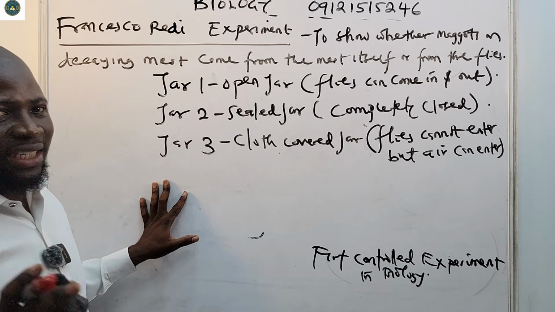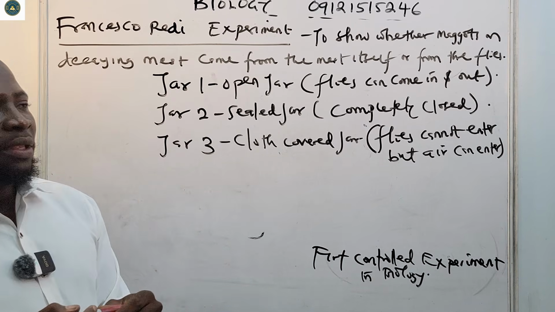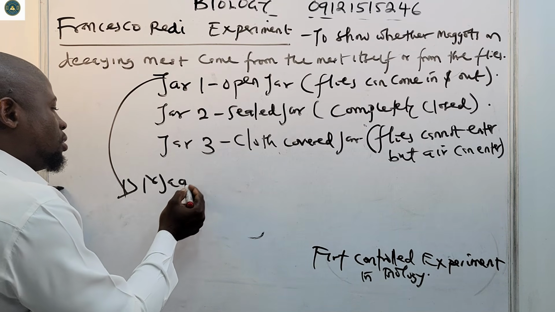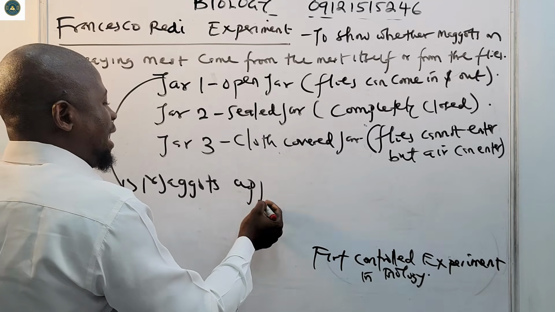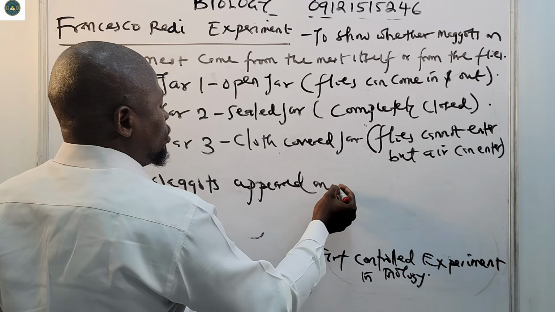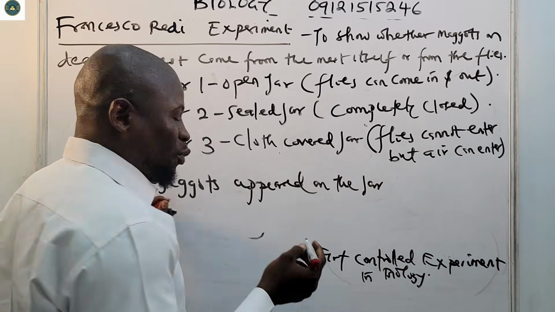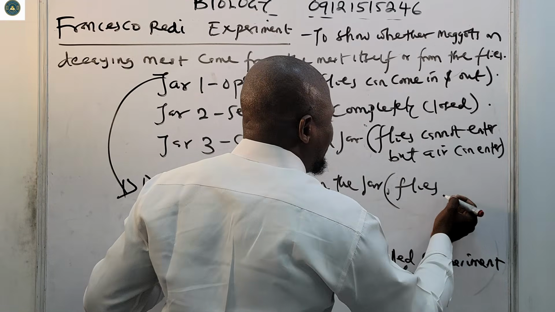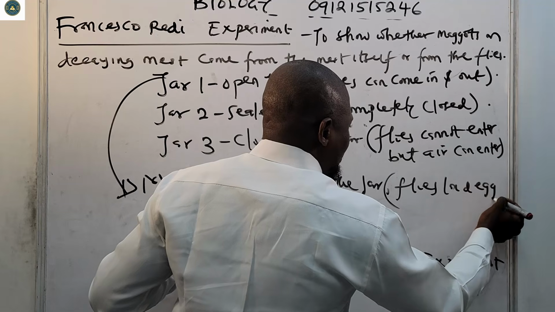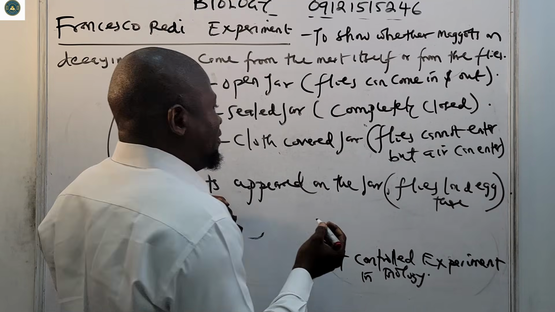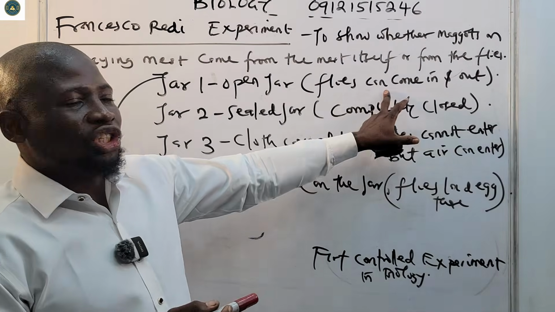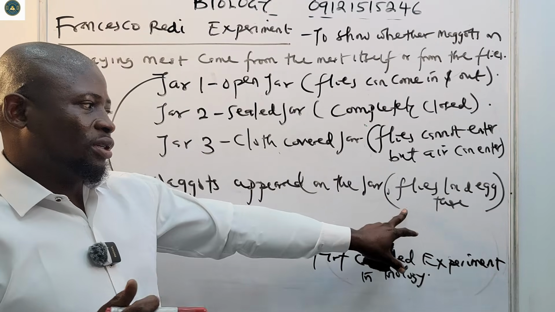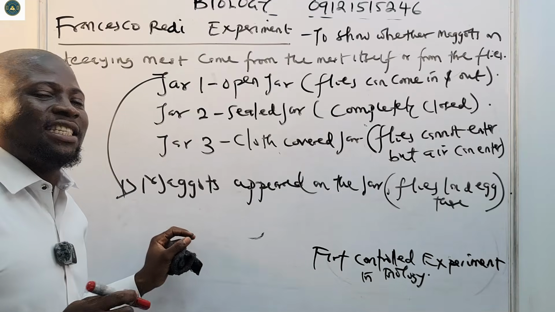Now, what did he observe? For the open jar, the first one, he observed that maggots appeared on the jar. Why did maggots appear on the jar? It is because the flies laid eggs there. Since the flies can come in and out from the open jar, maggots will definitely appear on the jar, because flies laid their eggs there.